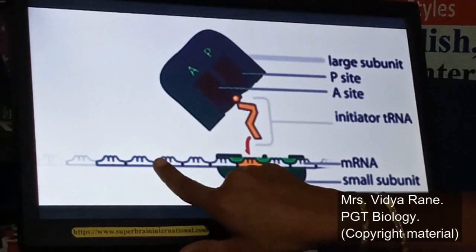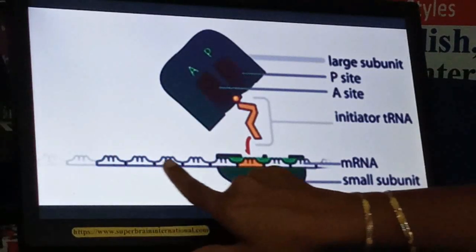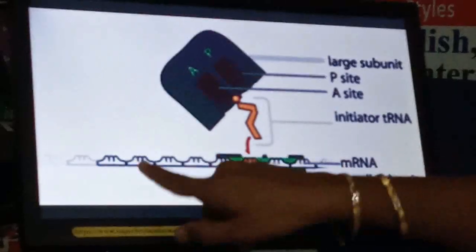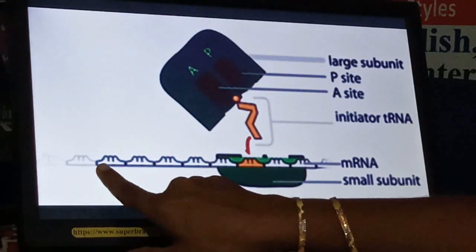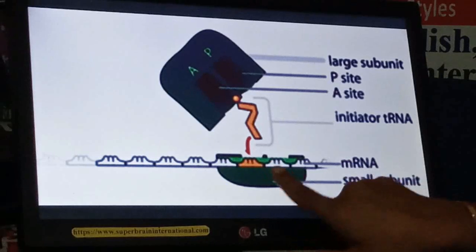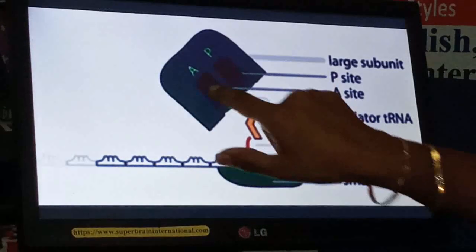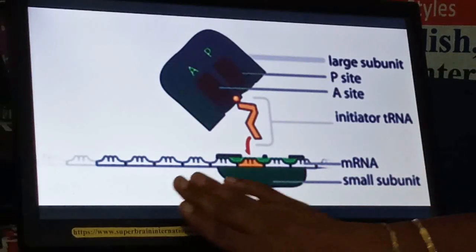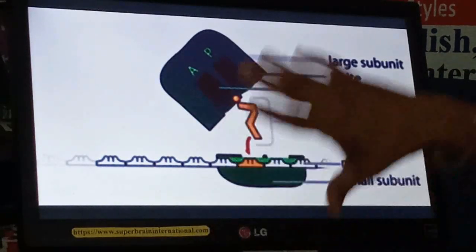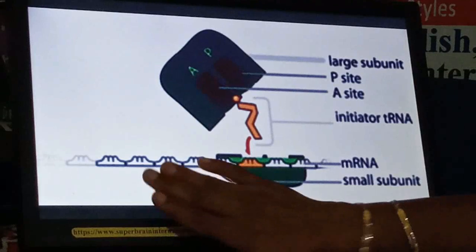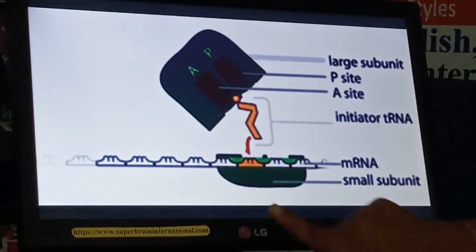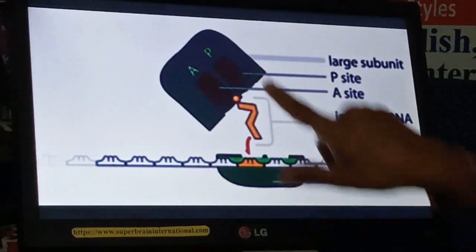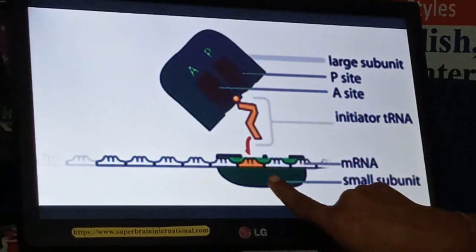You know the structure of mRNA. It has a sequence of codons, right? So whatever is transcribed from the DNA, this sequence of codons will be read by the ribosomal RNA. Whenever the translation process begins, these 2 units will be joined on the mRNA. The smaller will be joined at the lower side, the larger will be joined at the upper side.